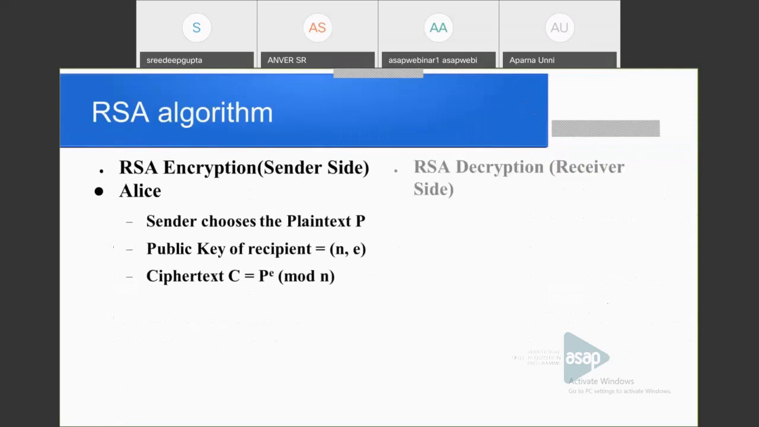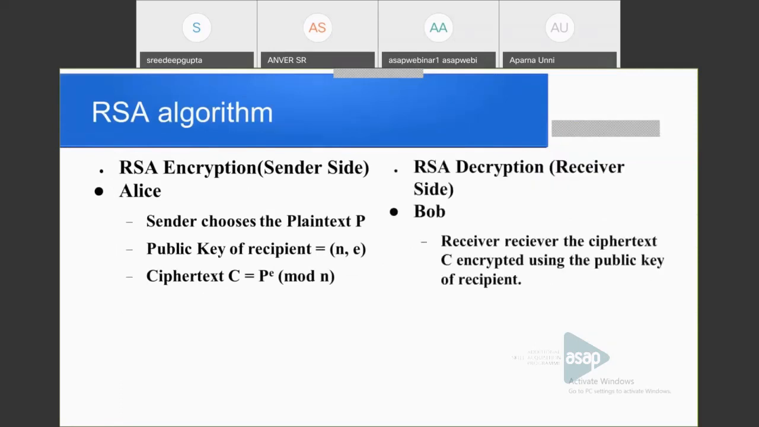Then the encryption algorithm and decryption algorithm using RSA. Here we can say from the sender side Alice, and at the receiving side Bob. This key is generated by the receiver. Bob generated the keys, public keys and private keys, because we have only one set of keys, so it is available to the receiver. So Bob generated the keys.